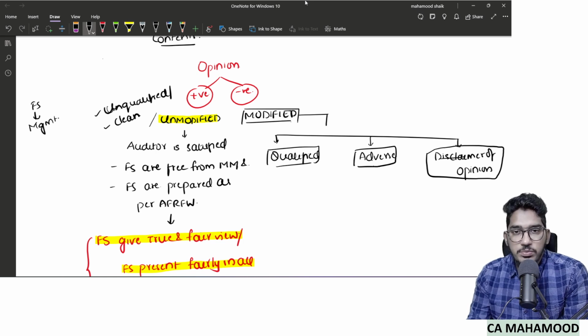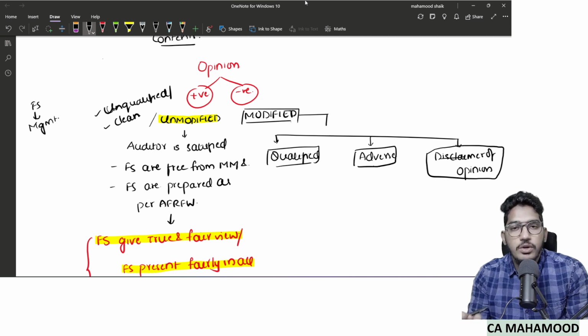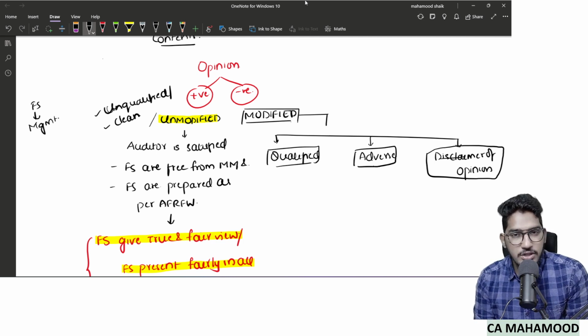Then coming to modified opinion: when the auditor is not satisfied with the true and fair view of the financial statements, when the auditor has found some material misstatements, or found that financial statements are not prepared as per the applicable financial reporting framework, or found that financial statements are misleading, then he doesn't want to say financial statements are giving true and fair view. He wants to give a negative opinion. That opinion we call what?